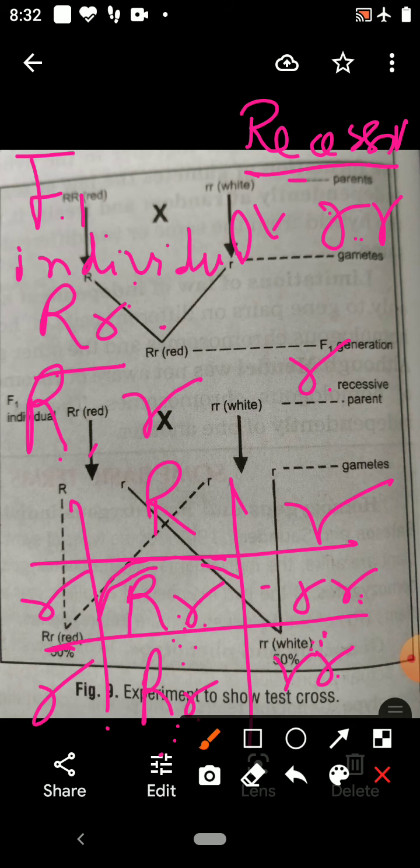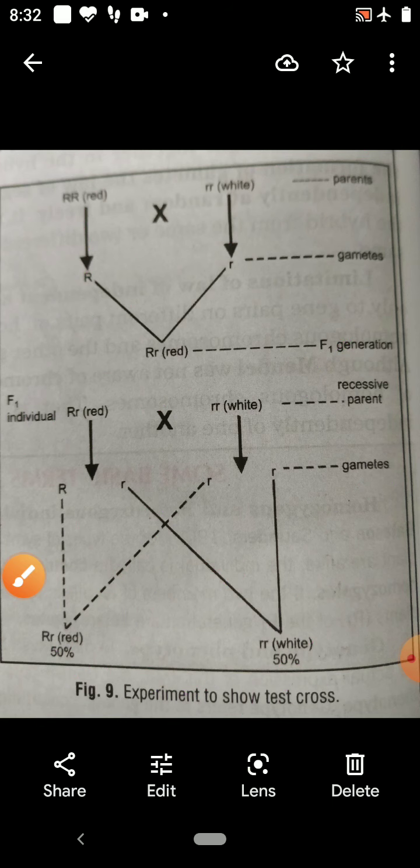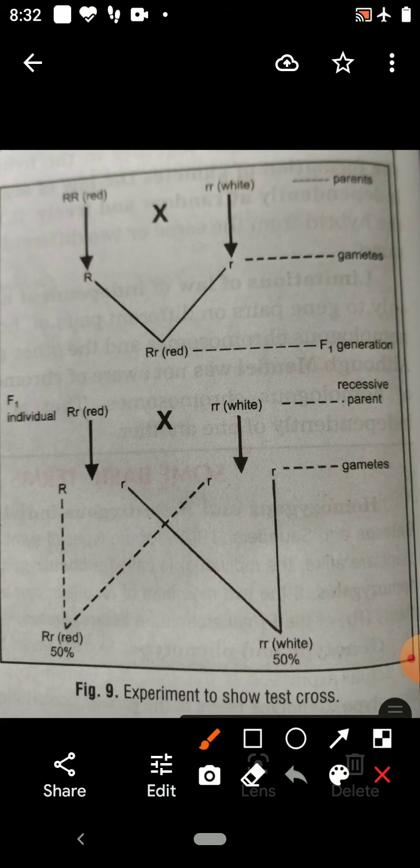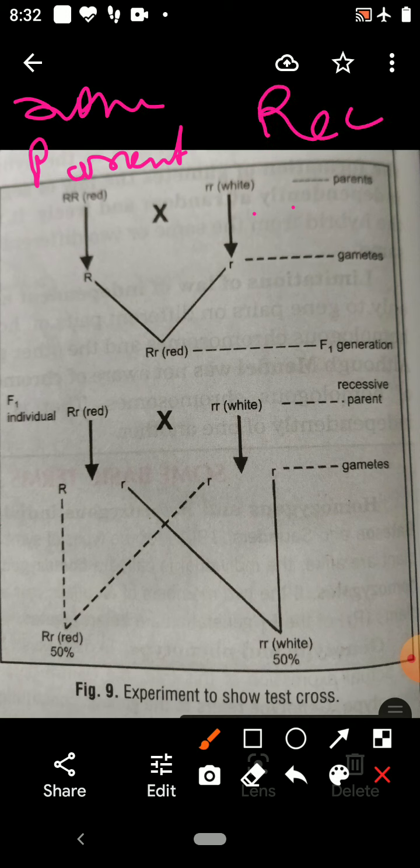So children, you have to see this: it is the pure red dominant parent, and this is the recessive parent, pure white.